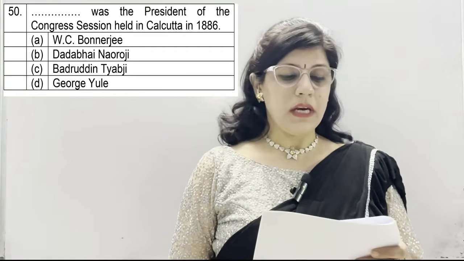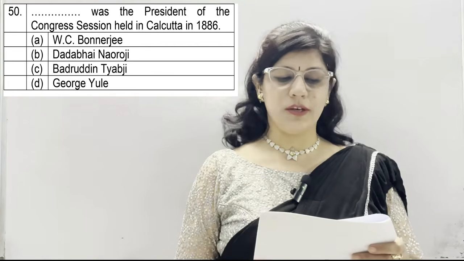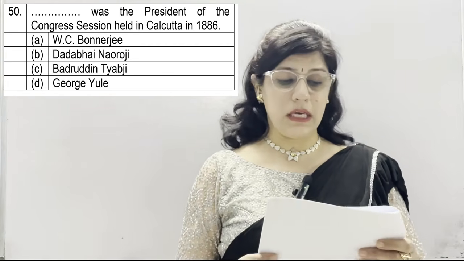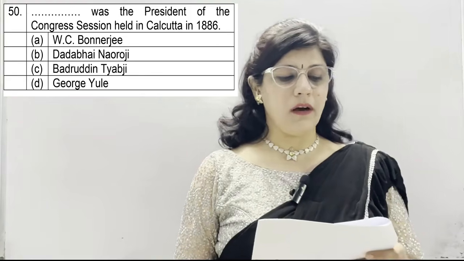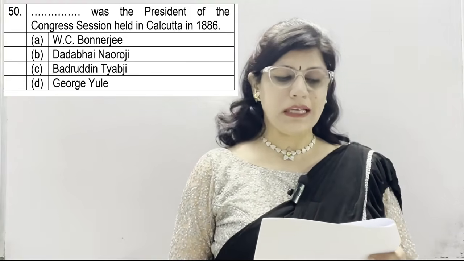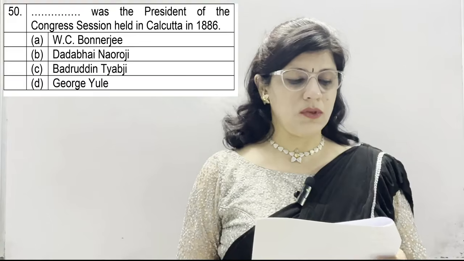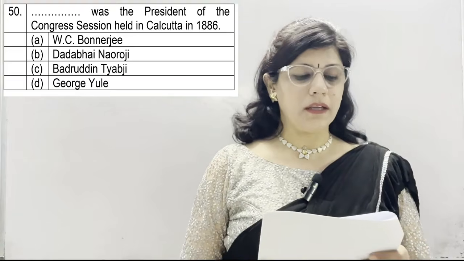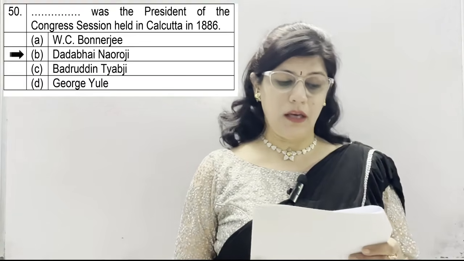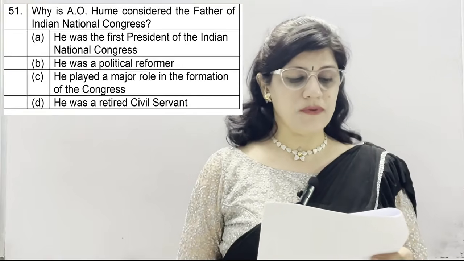Question number 50. Dash was the president of the Congress session held in Kolkata in 1886. Options given are A, W.C. Banerjee, B, Dadabhai Naoroji, C, Badruddin Tayyabji, and D, George Yule. And the correct option is B, Dadabhai Naoroji.